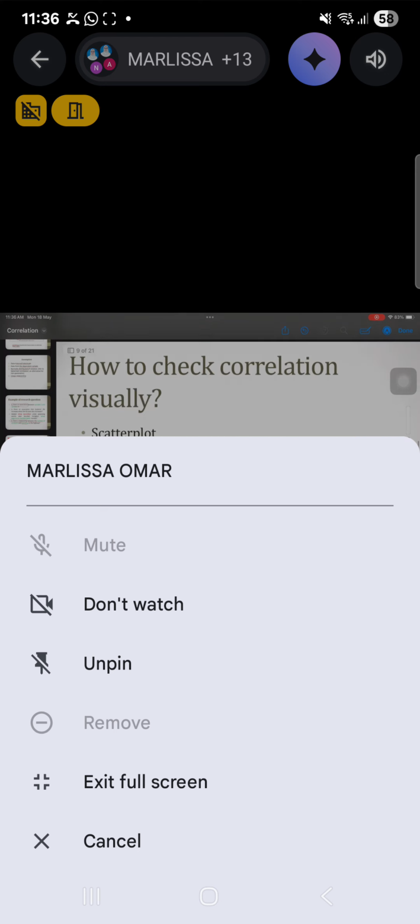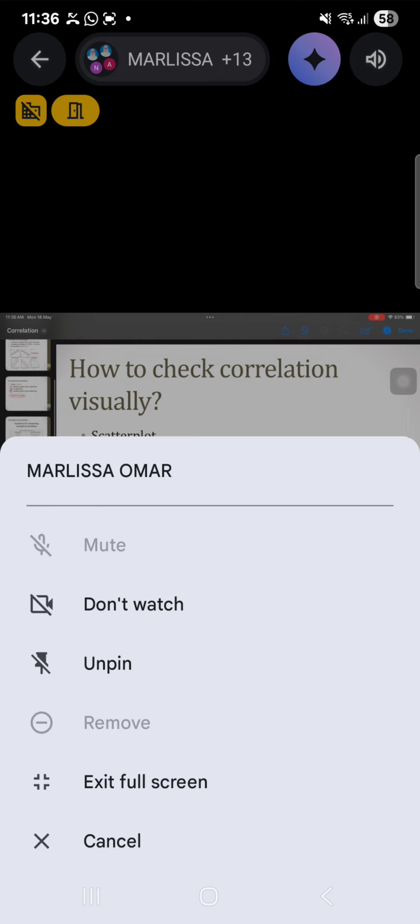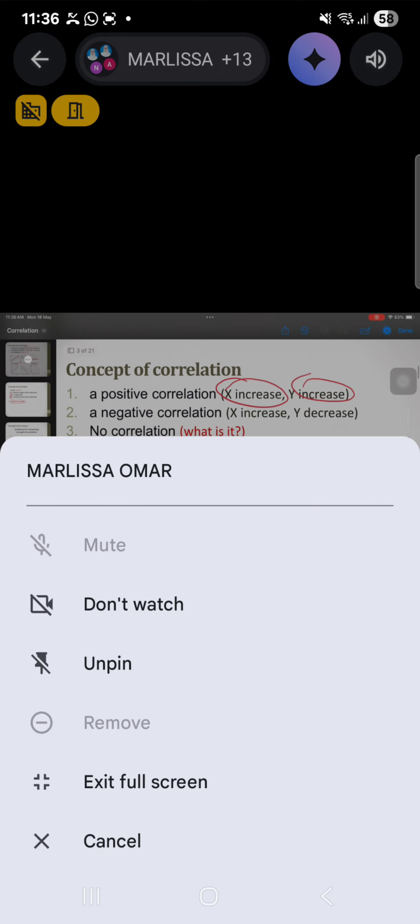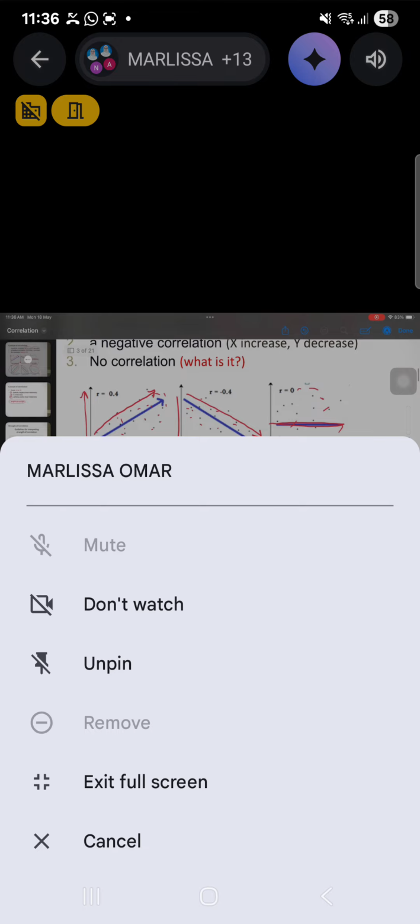So this is how to check correlation visually. This is a scatter plot. You have the tabulation of data there, and you have to look at the trend, whether it's moving upwards or downwards, or there are no patterns at all.